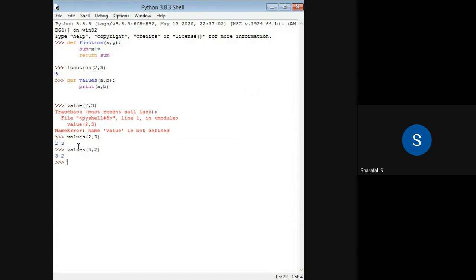If you consider the function definition, we have 2 arguments here, and in the call also we have 2 arguments, right? So the number of arguments in both the call and the function definition should be the same, and the order should also be the same, otherwise the values will change. But when you consider the next case, keyword arguments, you use the same function, values a comma b.